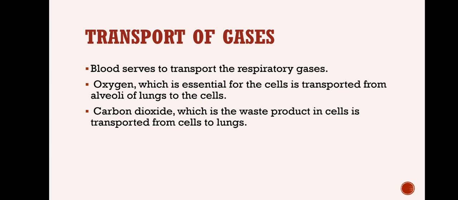So don't think that when the blood goes from lungs to the different tissues, it carries only oxygen. It will also have carbon dioxide, but their partial pressures will be different, as we have seen in the previous session. And the oxygen present in the alveolar blood should be passed to the tissue, because tissues formed of cells need this oxygen for oxidation of the food, so that we can get the energy. And during this process of cellular respiration, carbon dioxide is produced.